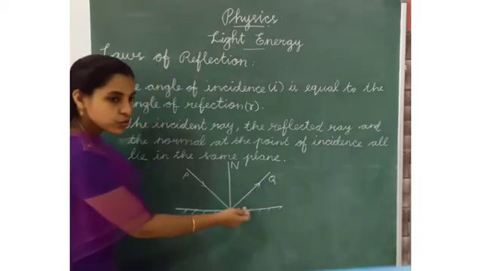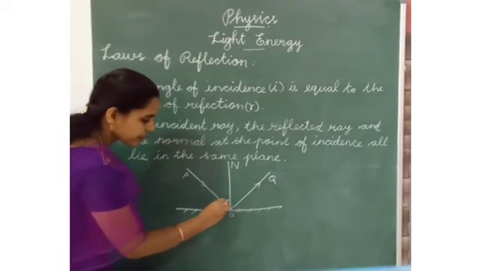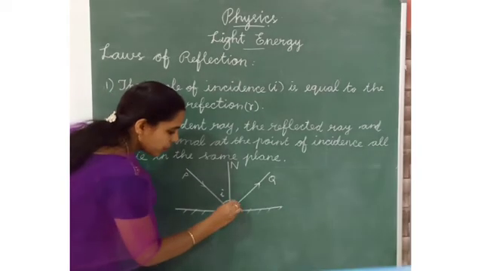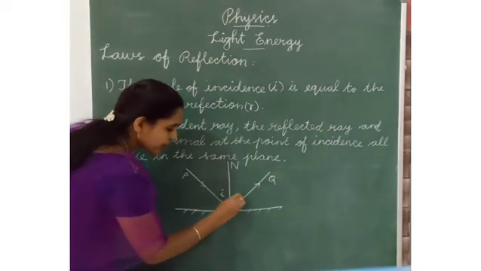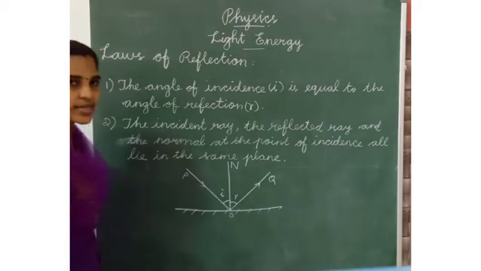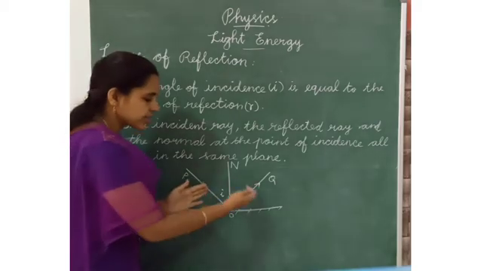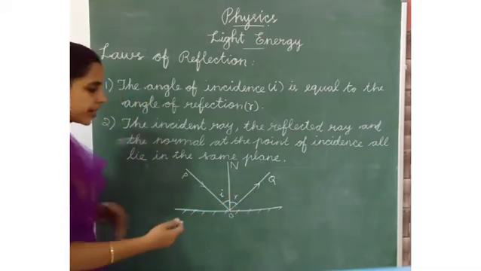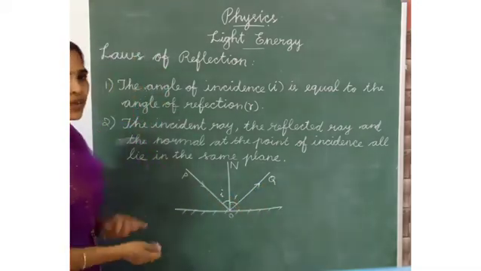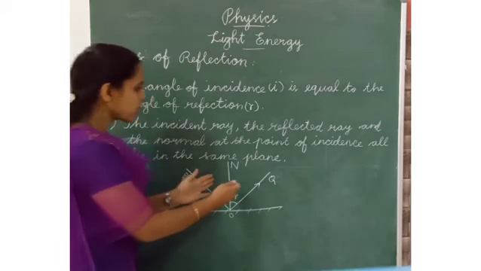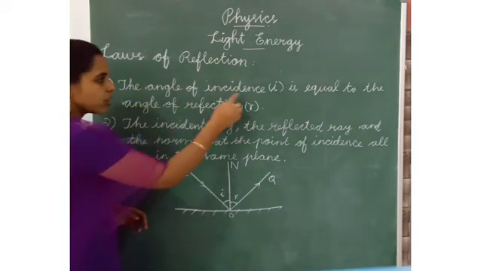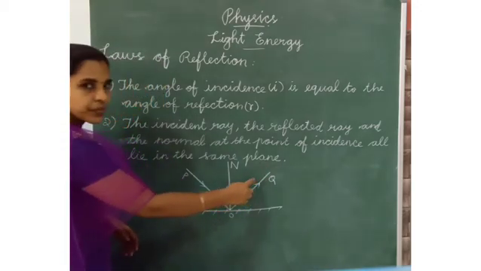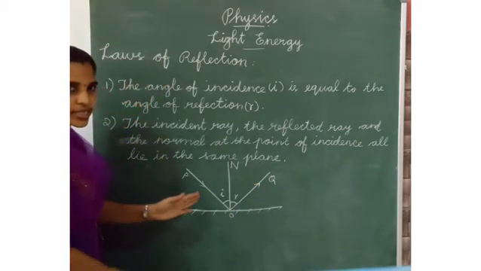In between we have two angles. What are they? Angle of incidence i and angle of reflection r. These two angles are the same. The incident ray makes an angle, and the reflected ray makes the same angle. So the angle of incidence is equal to the angle of reflection. Do you understand? This is the first law.